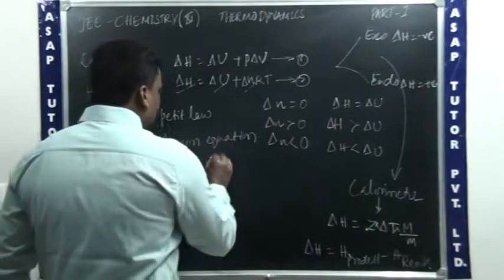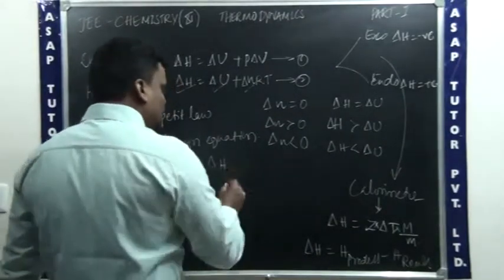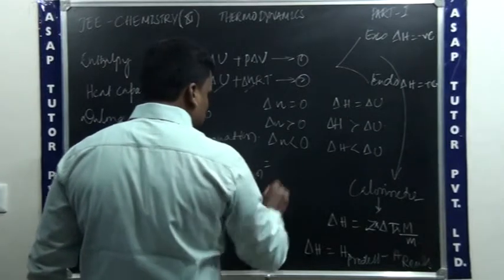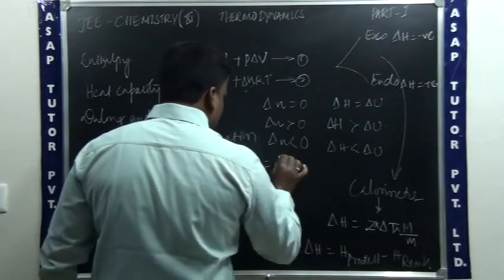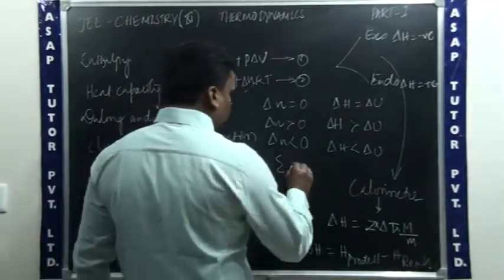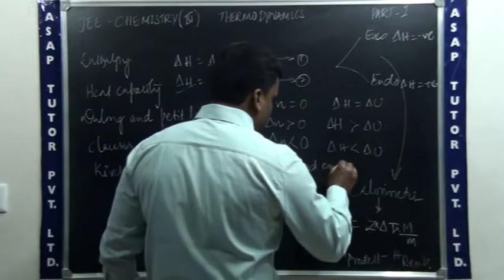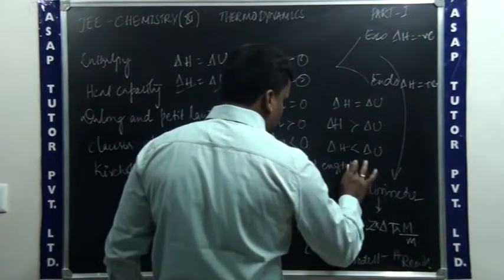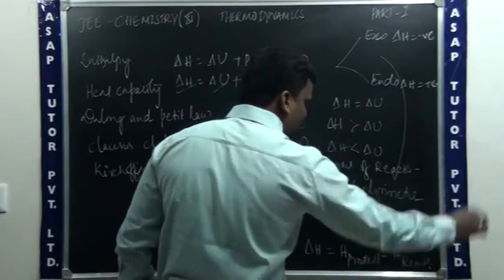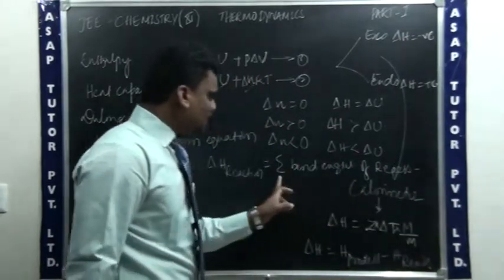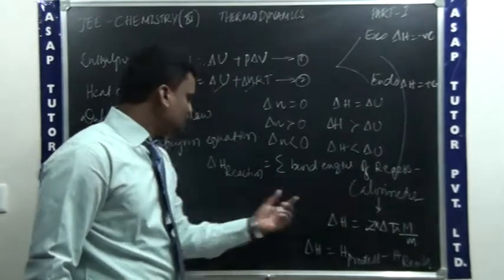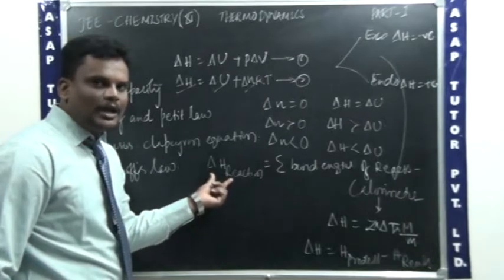Then how do we find delta H, the change in enthalpy of reaction? See, change in enthalpy of reaction is equal to summation of bond energies of reactants minus summation of bond energies of the products. By doing this subtraction, you can find out the change in enthalpy of the reaction.